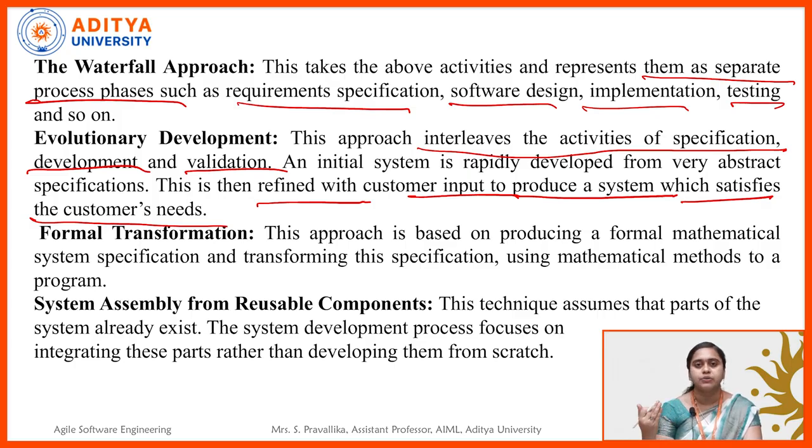We take the customer's needs, inputs and requirements into consideration, and based on that we have the next phase of development. So in evolutionary development we start with the basic scratch version, then involve the customer, and according to the customer's perspectives we develop it. The initial system is rapidly developed from very abstract specifications, then it is refined with the customer inputs. So this is evolutionary development.